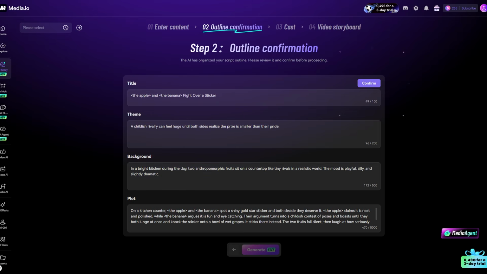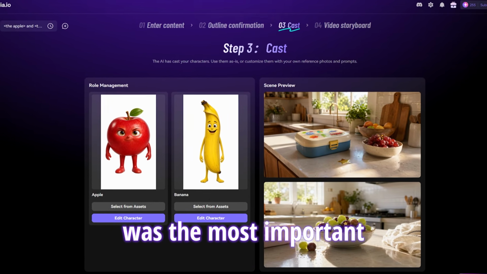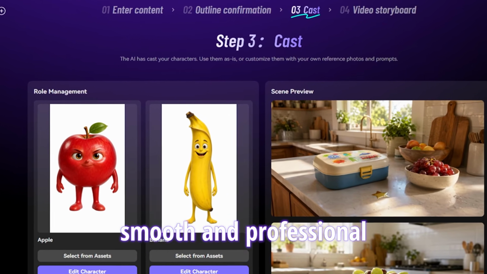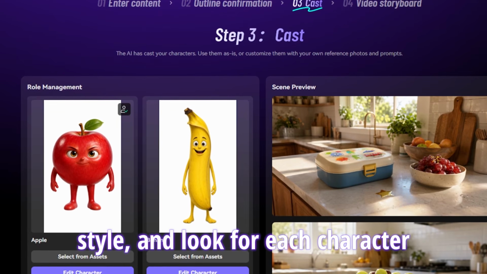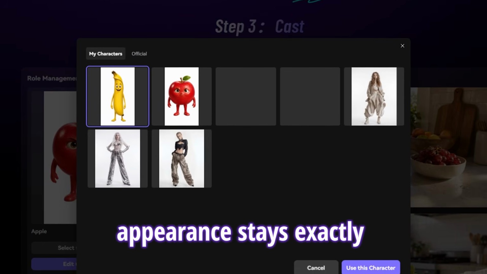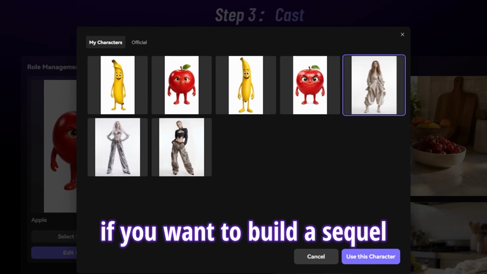After approving the overall outline, I got to the character section, which in my opinion was the most important part of the whole process. This is where I understood why these clips look so smooth and professional. You define a specific face, style, and look for each character, and then that same character with that same appearance stays exactly consistent across every scene, and even in later episodes if you want to build a sequel.